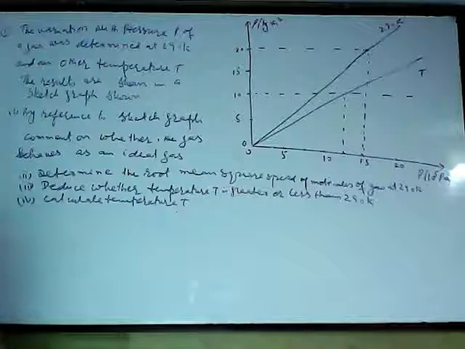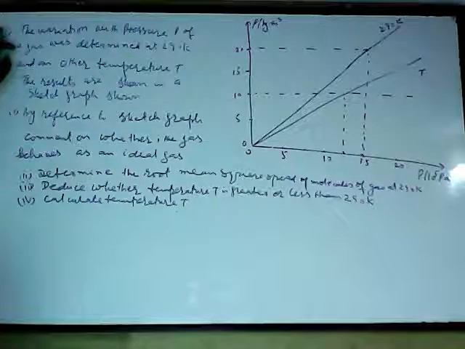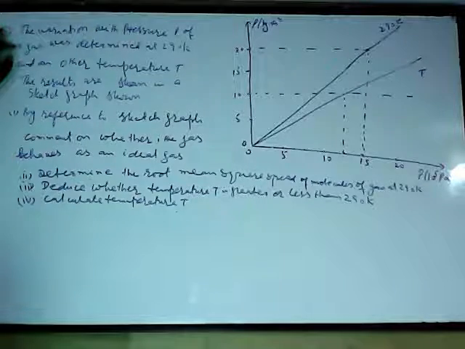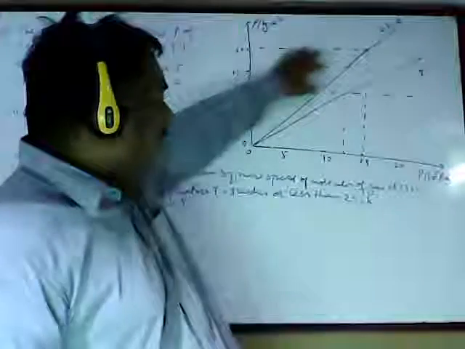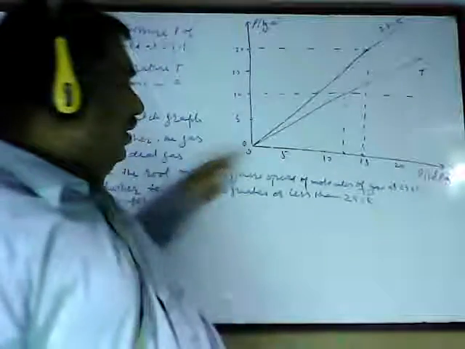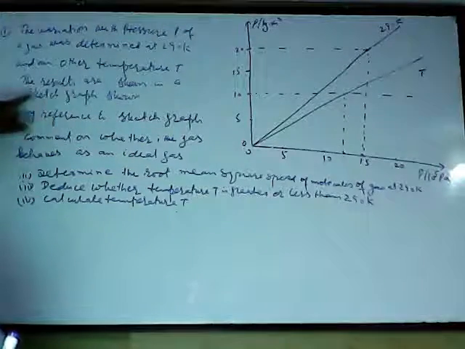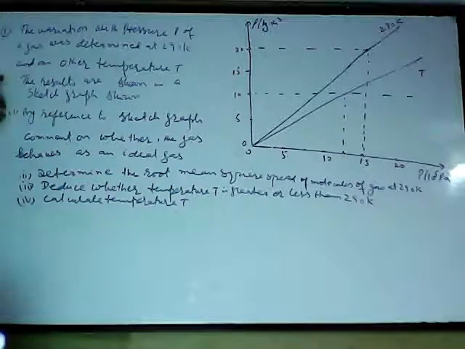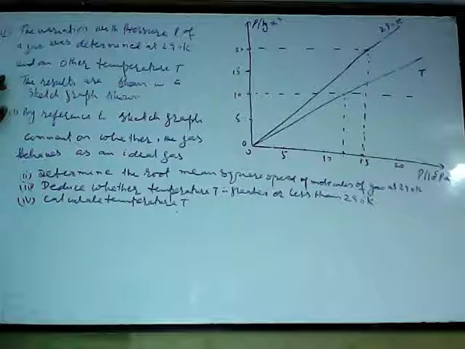Let's see what the question says. The variation with pressure P of the density of a gas was determined at 290 Kelvin, another temperature T. These are all at temperature 290 Kelvin. Temperature is constant at 290 Kelvin and T Kelvin here. The results are shown in a sketch graph. Part 1: by reference to the sketch graph, comment on whether the gas behaves as an ideal gas.